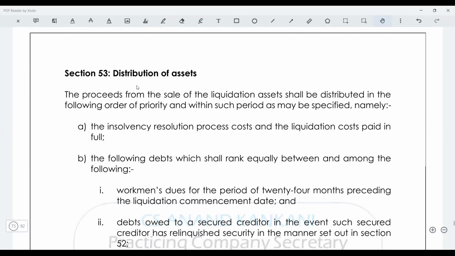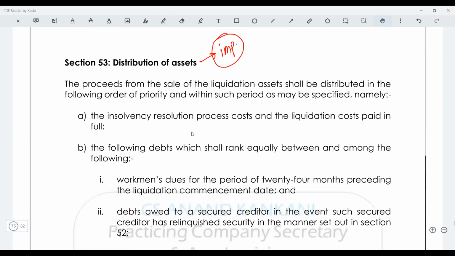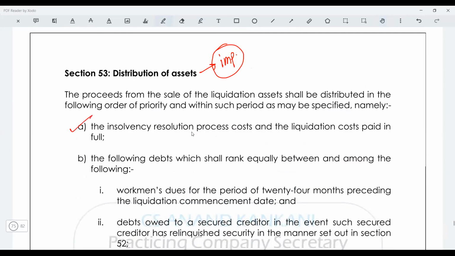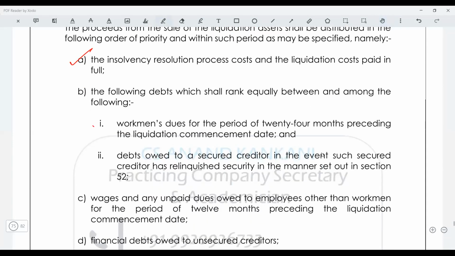Now the distribution of the assets. This is an important section. The waterfall provision: how the assets will be realized and in what sequence it will be paid. Just see, first and foremost, the insolvency resolution process cost and the liquidation cost should be paid in full. Thereafter, the workman dues will be paid for 24 months and the debts will be paid to the secured creditor who has relinquished the security interest. Basically, the amount will be paid to you along with the workmen for their 24 months dues.